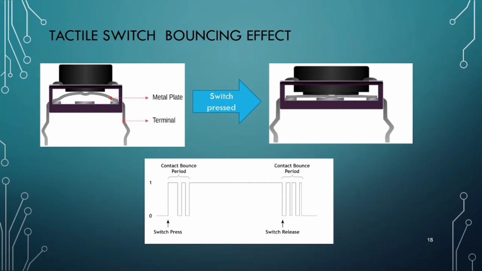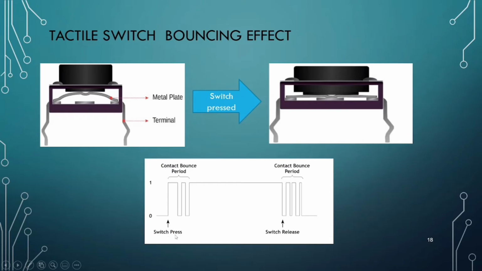What is bouncing effect? First let us understand the schematics of the switch here. As you can see in the diagram, there is a metal plate between the switch and the terminals. So whenever the switch is pressed, as you can see on the diagram on the right, there is some disturbance created in the metal plate, due to which there is some distortion in the signal, as you can see in the below diagram.